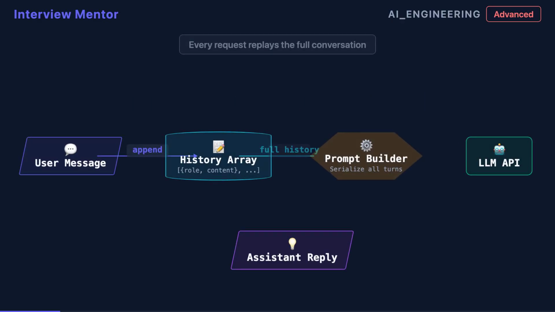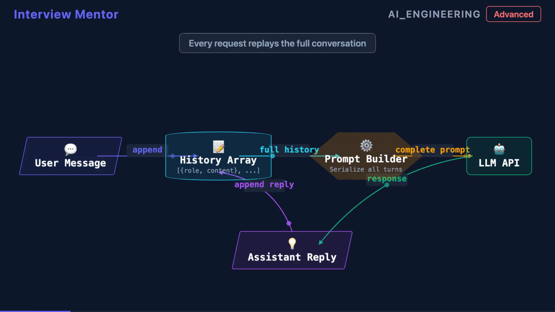The foundational pattern is conversation history replay. Each turn, both user messages and assistant replies, gets appended to a history list. Before calling the model, you serialize that entire list into the prompt. The model receives the full conversation in one request and responds contextually. This is how every production chat feature maintains continuity across turns.